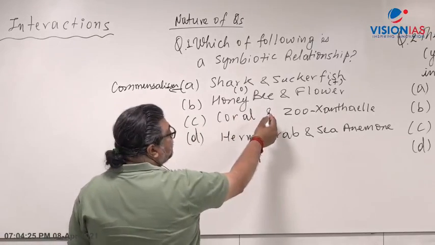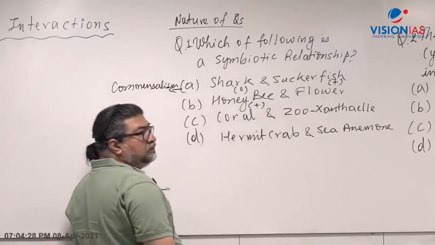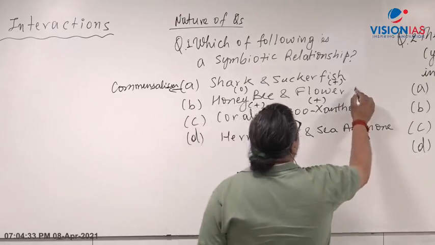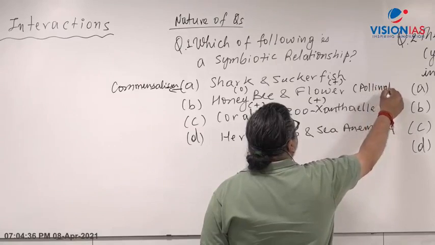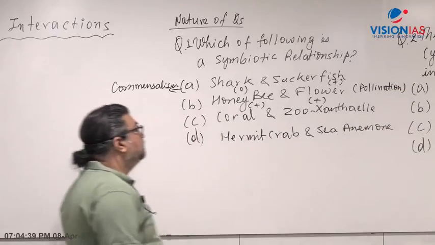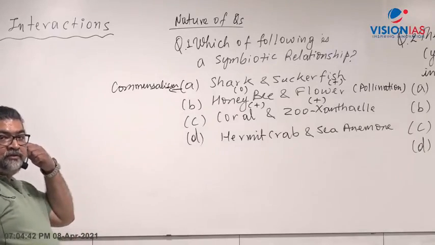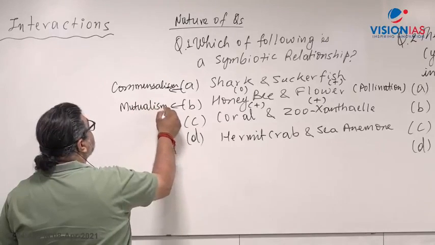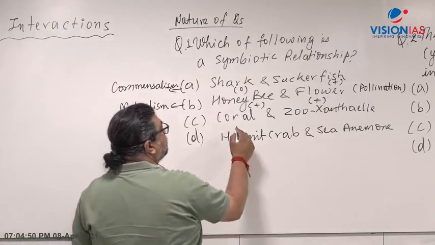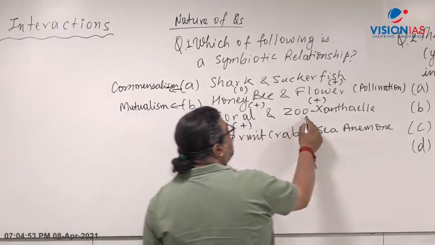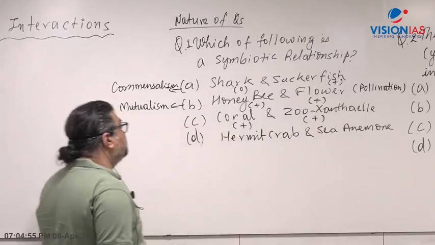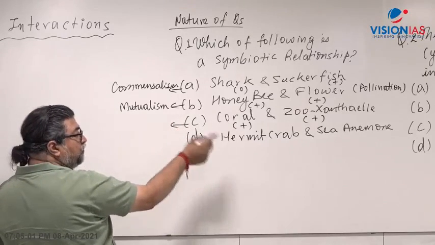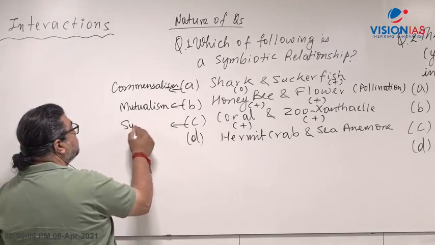Honeybee and flower. The honeybee gets the nectar and the flower also benefits, because it results in pollination. So what type of relation is that? It's not symbiotic, it's mutualism, a mutualistic relation. Now coral gets the benefit of having algae inside. The algae live inside the coral polyp and provide food, glucose, through photosynthesis. So that is symbiotic.